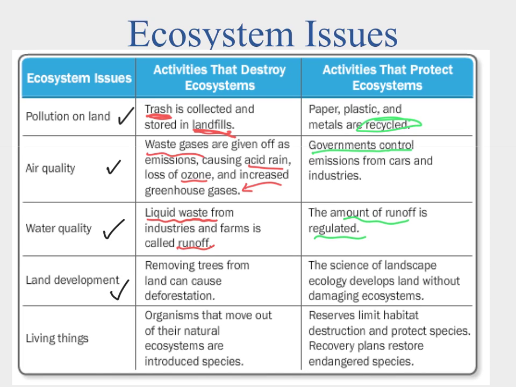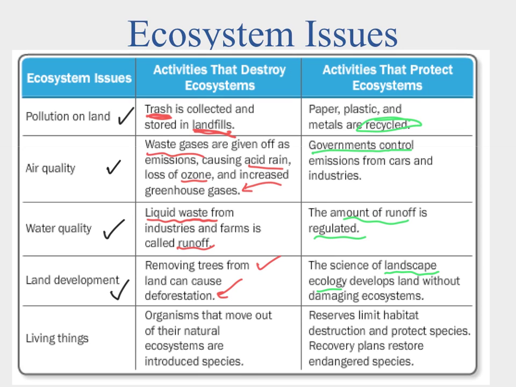Another issue is land development. It's important because as our population grows, we need more space, and as we have more space, we're removing trees, and that's leading towards deforestation. We're also destroying natural and native habitats. One of the things we can do is landscape ecology, which develops the land with as much of a reduction in the impact on the ecosystem as possible. So instead of cutting down all the trees, they cut down some of the trees, maintain some of the wooded lands, and try to have our land development without damaging the ecosystem as much as we have been.